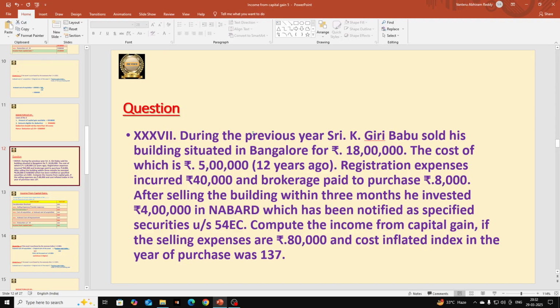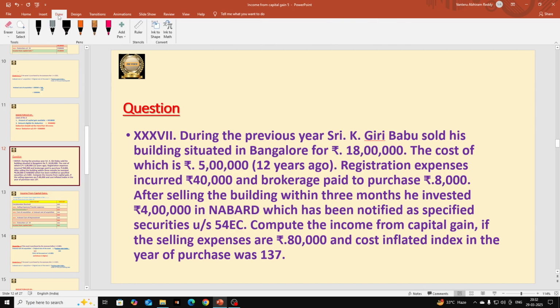I have taken this question from H. Prem Raja's textbook, that is Hamsrala Publications. During the previous year, Sri Giribabu sold his building. Who is Giribabu here? Giribabu is an assessee. He sold his building.